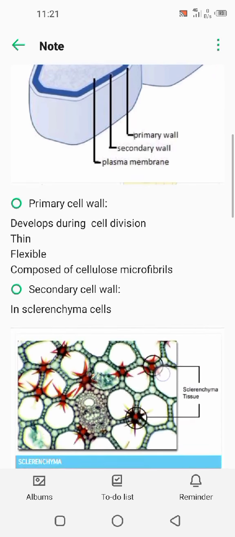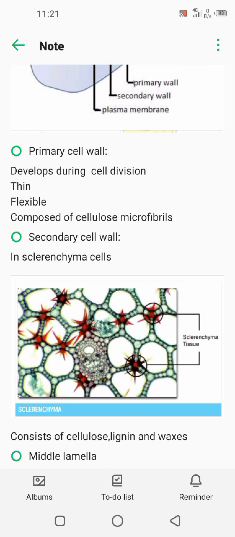Primary cell wall develops during cell division, as I told you, when cell is in growing stage. Each cell produces a primary cell wall and it is present inner to the middle lamella. It is thin and slightly flexible. It is not rigid. And it is composed of cellulose microfibers.